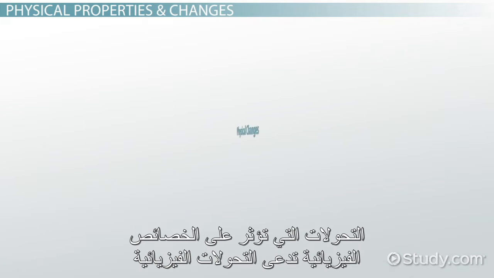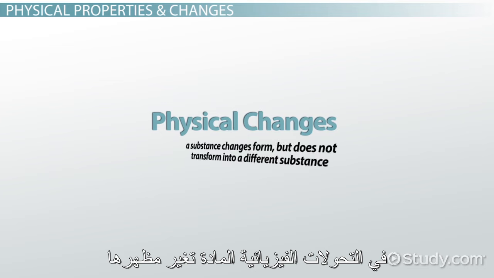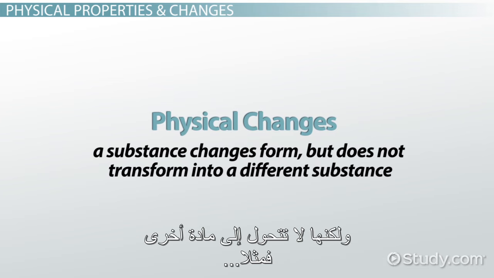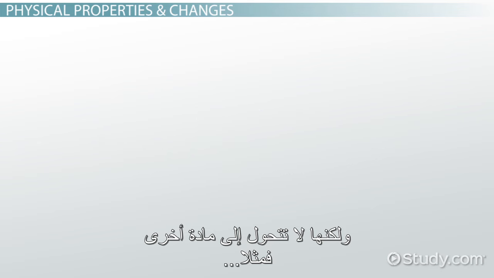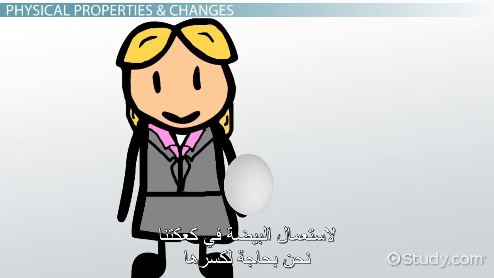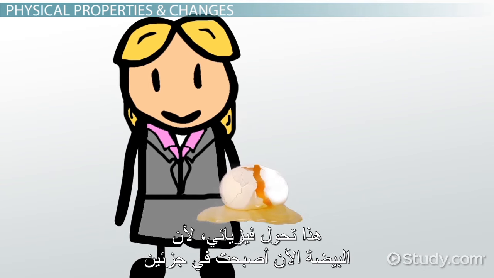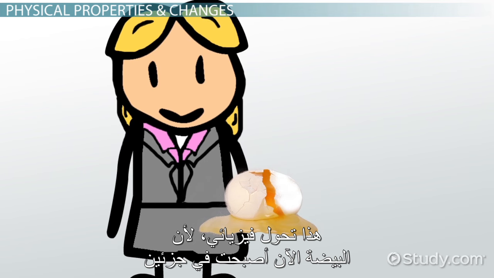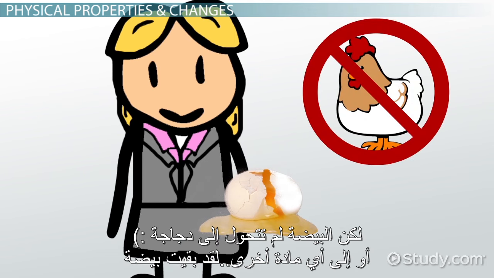Changes that affect physical properties are called physical changes. With a physical change, we see that a substance changes form but does not transform into a different substance. For example, to use an egg in our recipe, we need to crack it open. This is a physical change because the egg is now in two parts. But the egg did not transform into a chicken or into any substance for that matter.